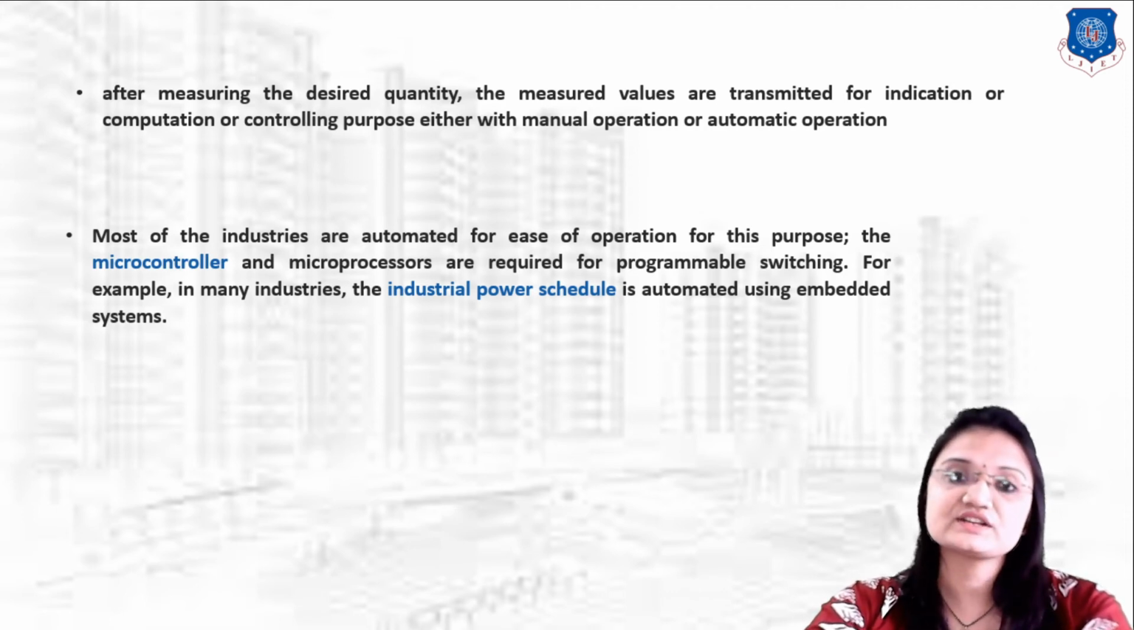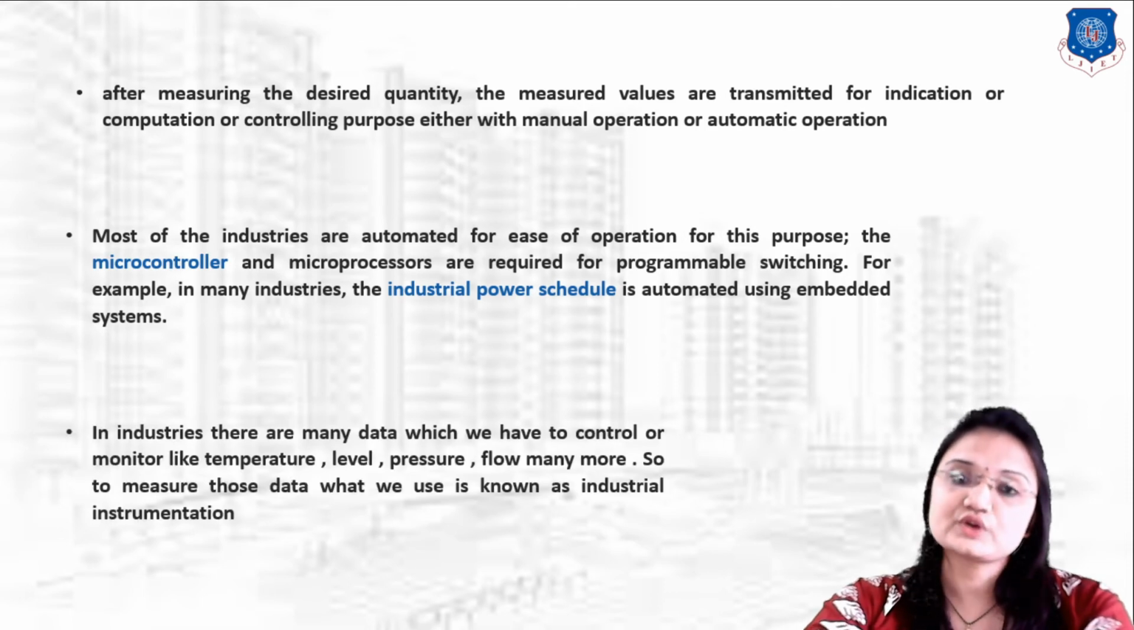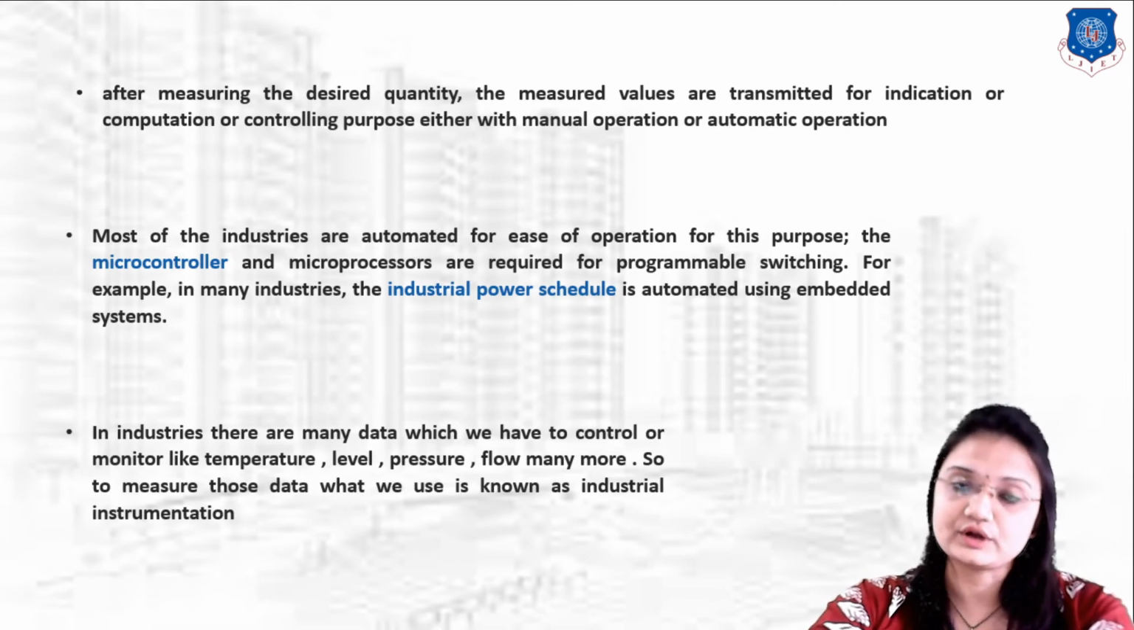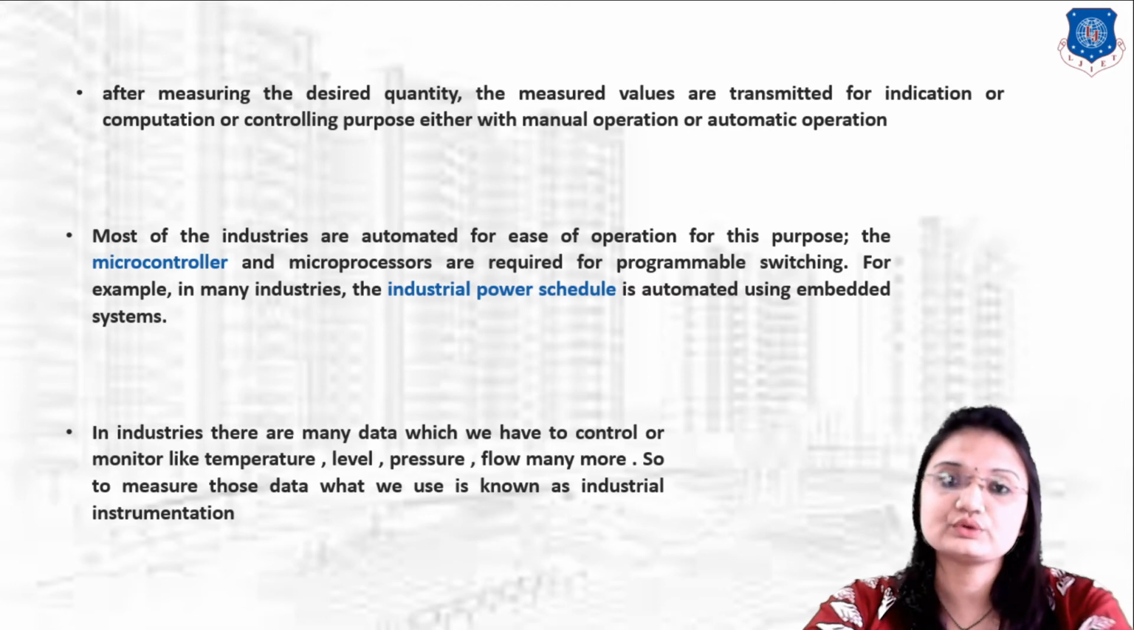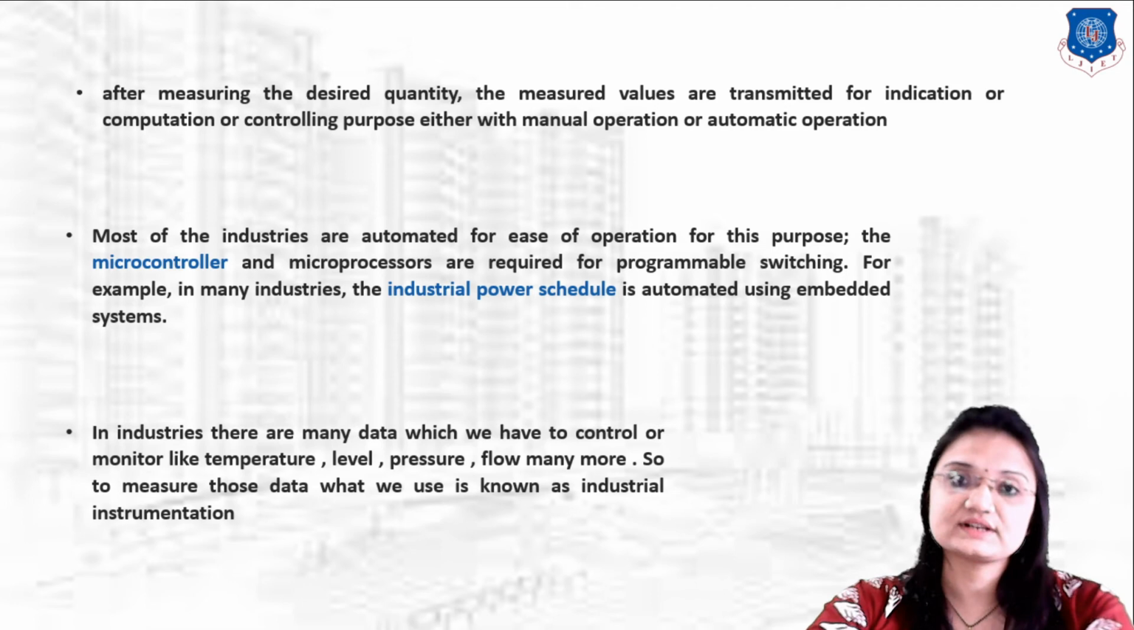So nowadays most industries are automated, and for that purpose we have to use a microcontroller or microprocessor for the automatic working process. Here we require some programmable switches for automatic operations, so at that time the response of the output will take some time. In industry there are many data which we have to control or monitor, like temperature, level, pressure, flow, and many more. To measure that type of data, we use the industrial instrumentation process. So this is industrial instrumentation.